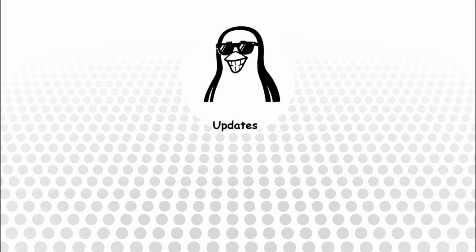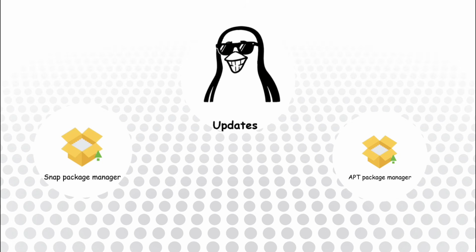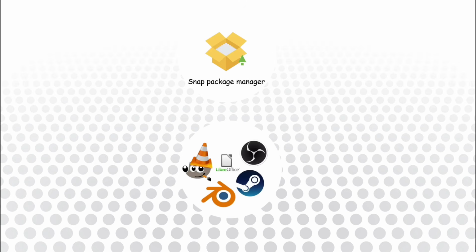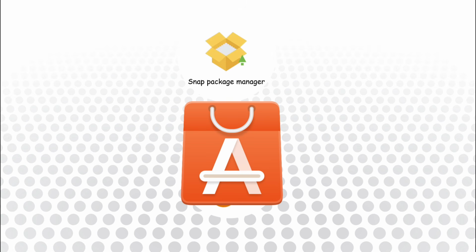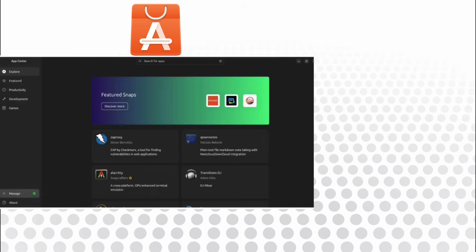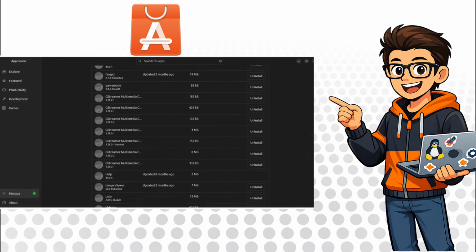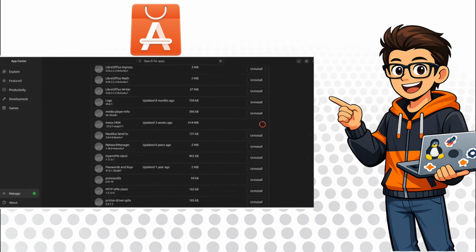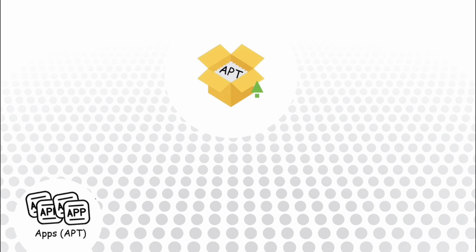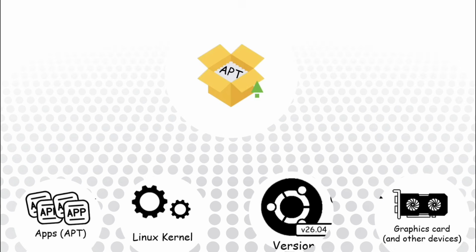Updates in Ubuntu are divided into two main parts: Snap updates and APT updates. Snap updates are for apps that are installed from the App Center. The App Center is basically the graphical interface for the Snap command. You can check the App Center to see available updates, but this is usually unnecessary because the Snap service automatically updates applications on its own. The rest of the updates in Ubuntu are handled through the APT Package Manager. This includes updates for apps installed with APT, Linux kernel updates, Ubuntu version updates, and updates of graphics card drivers.